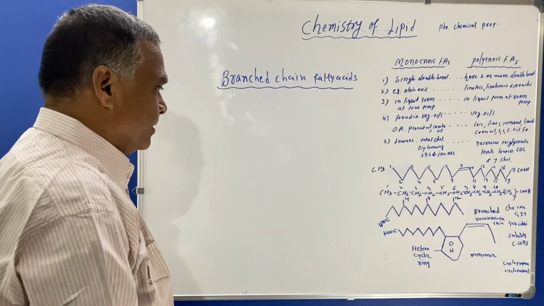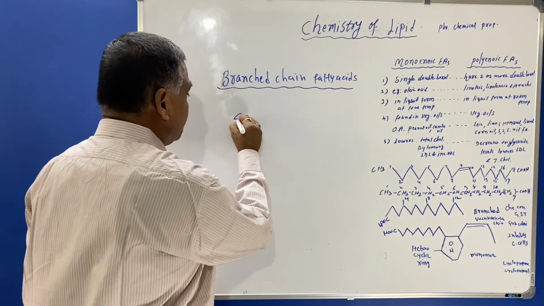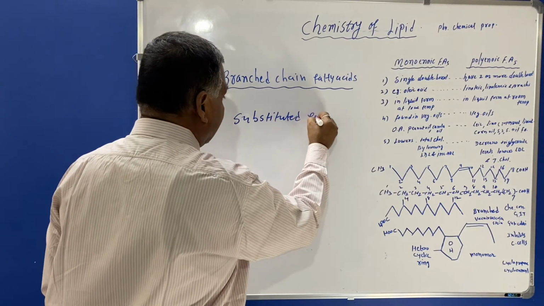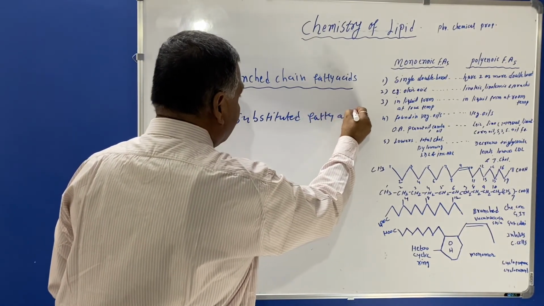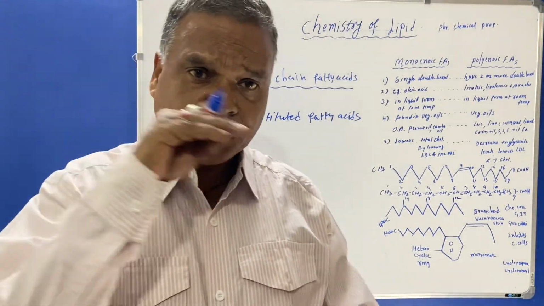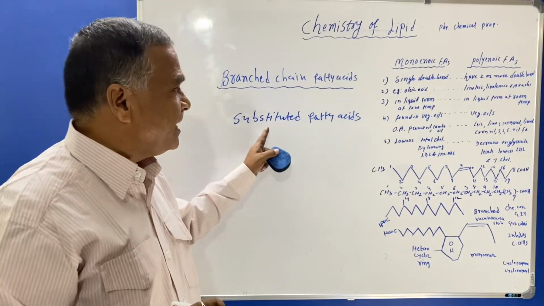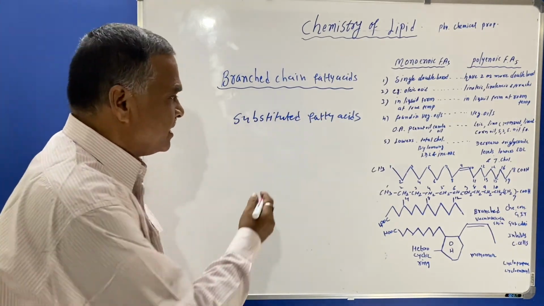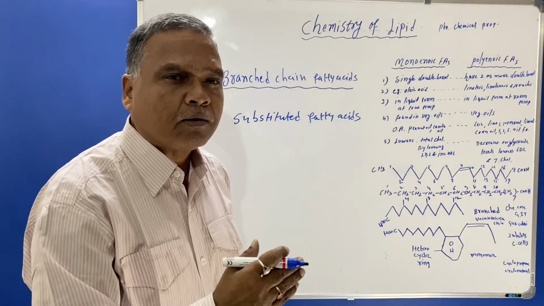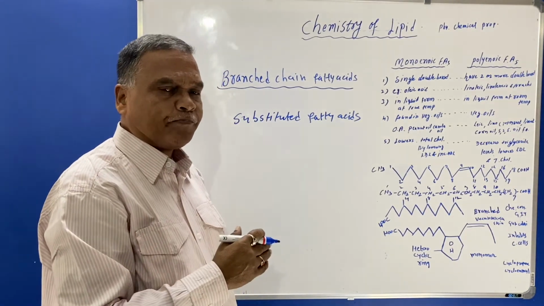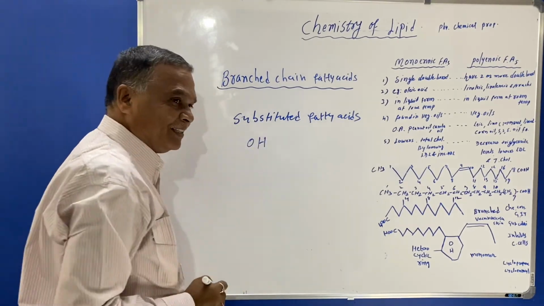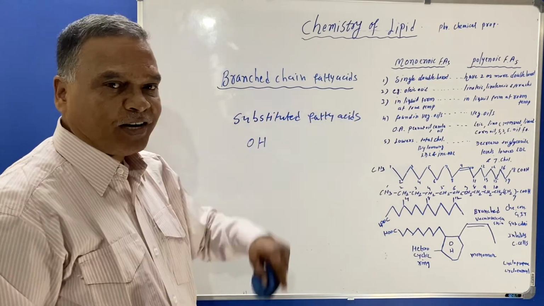Now we'll see the substituted fatty acids. Substituted means something is substituting there, therefore the name indicates substituted fatty acid. One or more hydrogens of the fatty acid hydrocarbon are substituted by an OH group, therefore it is said to be a substituted fatty acid.